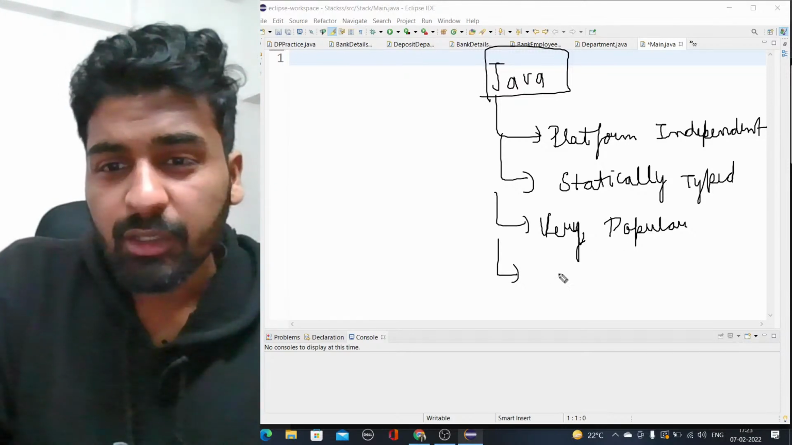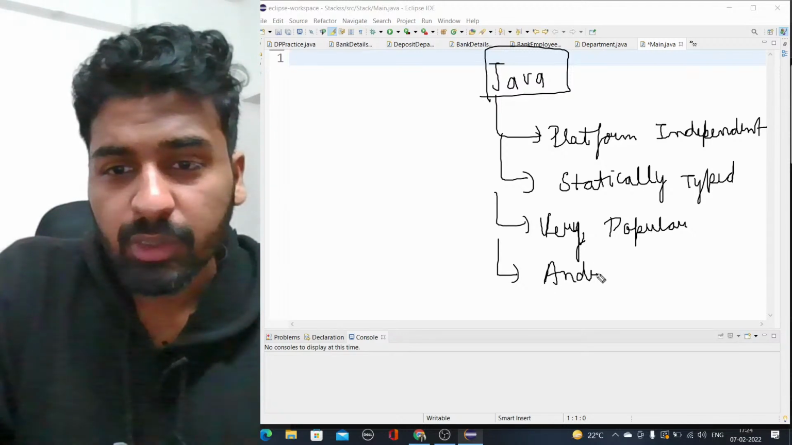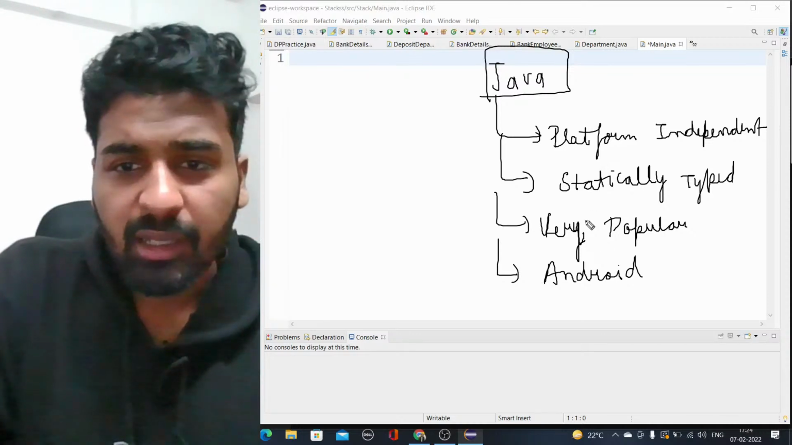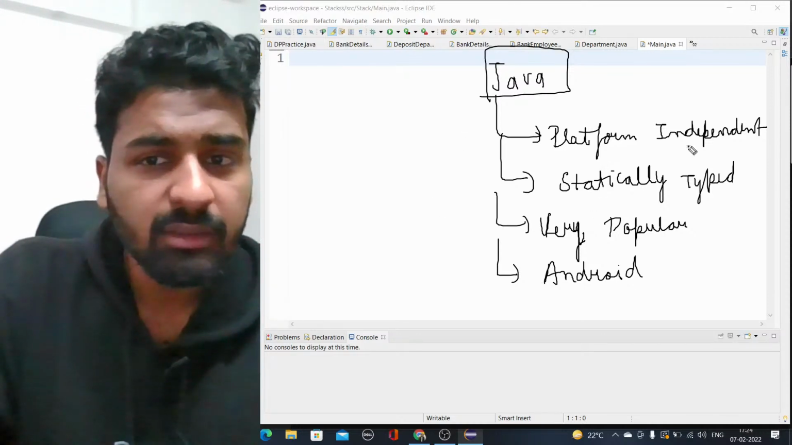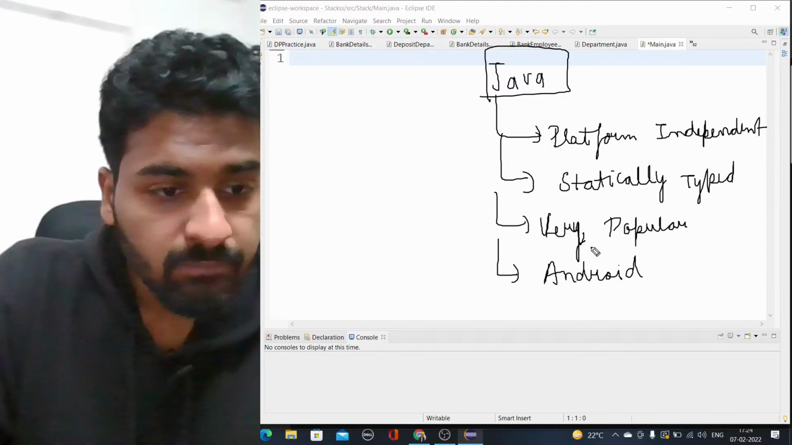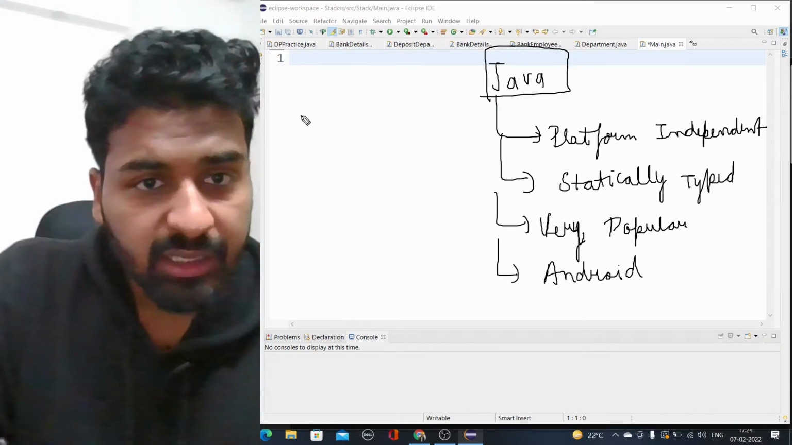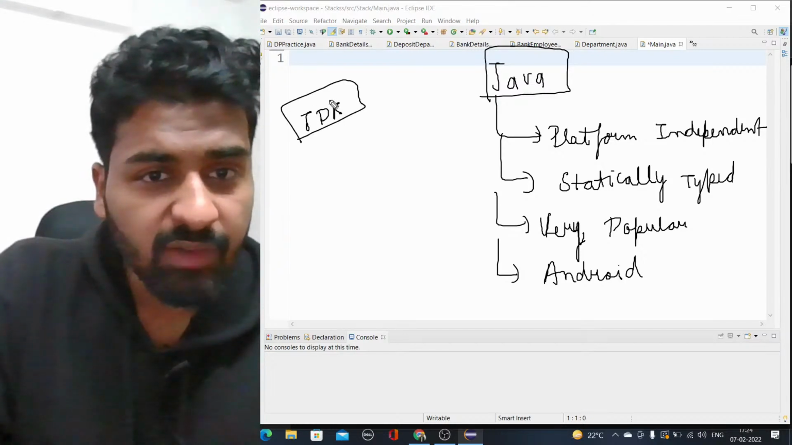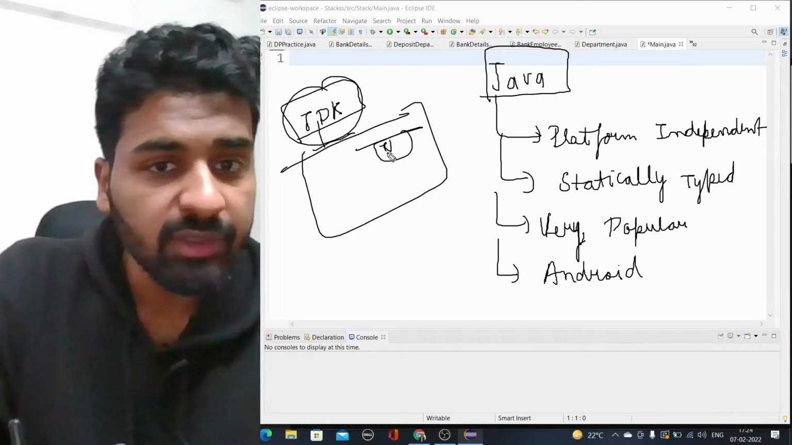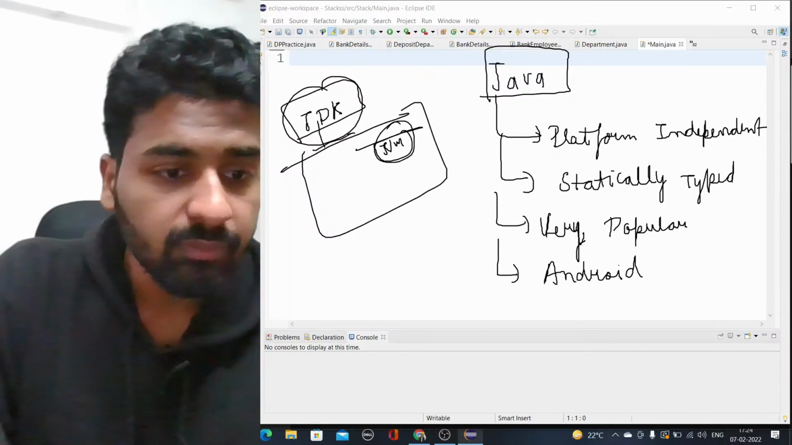You can say platform independent, statically typed, used in Android. If you are doing Android, it is used in Android as well, and many more. A lot of others are there, right now I don't remember. But these are the main advantages. Yes, we have JDK, which is Java Development Kit. Inside it, there are a lot of things, but one of the things it has is JVM, which is Java Virtual Machine.